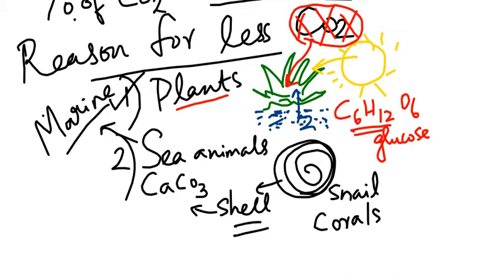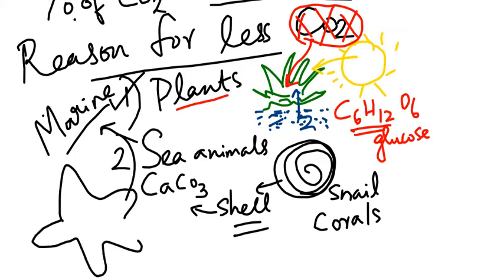Even the starfish, outside there are some projections like this. This is also made of calcium carbonate. So whatever sea animals are there, their skeleton is made of calcium carbonate. So carbon dioxide will be used for this purpose. So that's why, because of these two reasons, carbon dioxide is less.